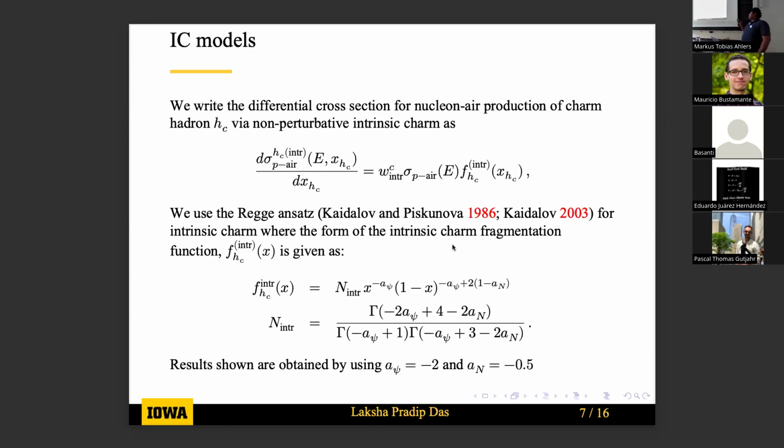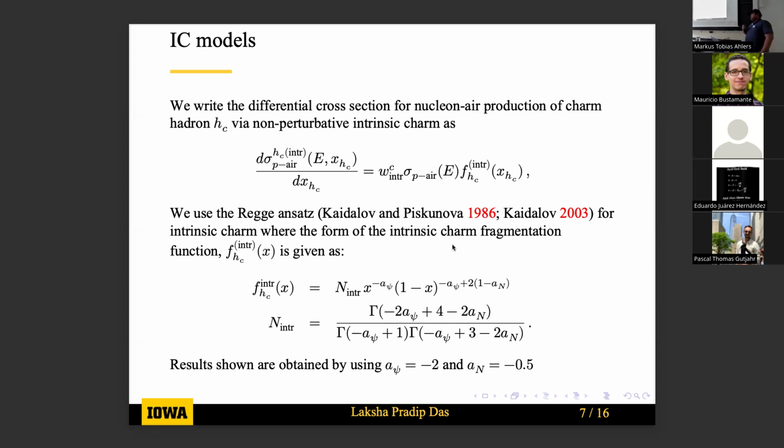So the differential cross-section depends on three different parameters. We have the intrinsic charm fragmentation functions, which are the momentum fragmentation functions. We have a W c intrinsic, which is just a normalization to the differential cross-section, and we have a p-air inelastic cross-section. The W c intrinsic consists of two parts. One is the non-negligible weight of the 5-quark Fock state that we discussed. And the second part is the probability of the intrinsic charm hadronizing to final state charmed hadrons.